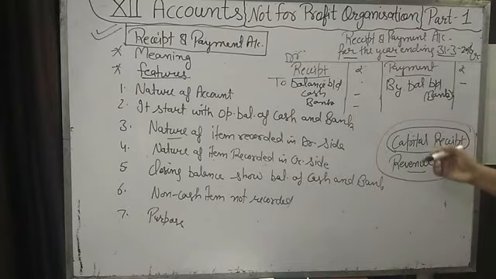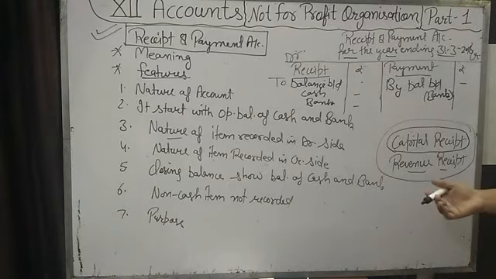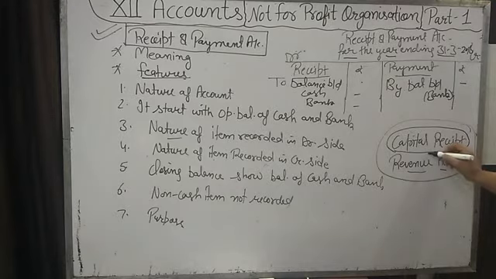Receipts related to any assets or liability are capital receipts. Capital, money invested by the owner, is a capital receipt. If we have taken any loan, that is a capital receipt. If we have sold any assets and received the money, that is a capital receipt. So there are two types of receipts, capital receipt and revenue receipt.